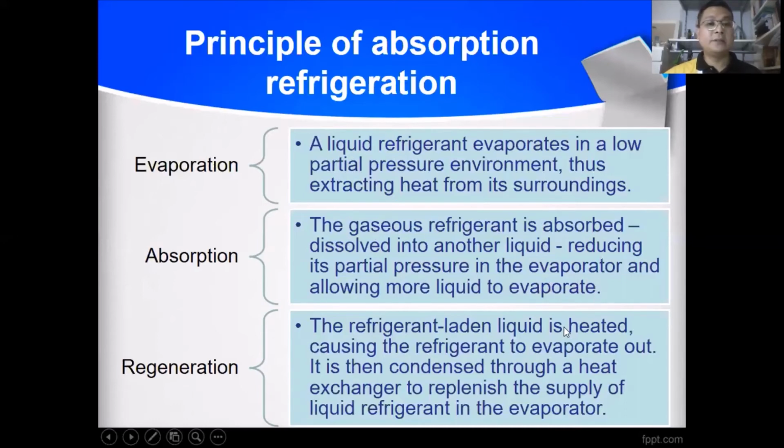So we need to change the phase from gaseous into liquid. And in generation, the refrigerant liquid is heated. We change the phase by high pressure into the gaseous or evaporate system.